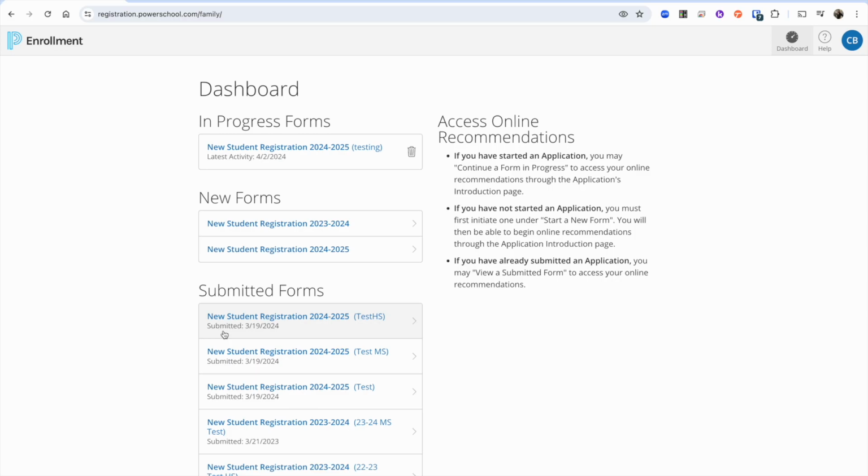With that being said, for the current registrations that are open, you'll see when you log into our registration system that we have a new student registration for 23-24. This registration is for students who want to start still in the 23-24 academic school year. This would be students who want to start in April or May of 2024.